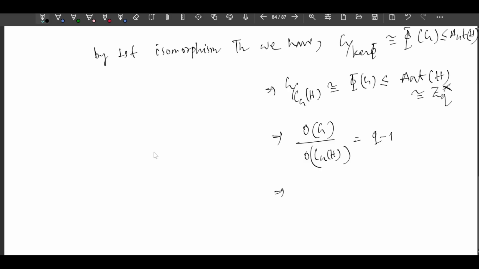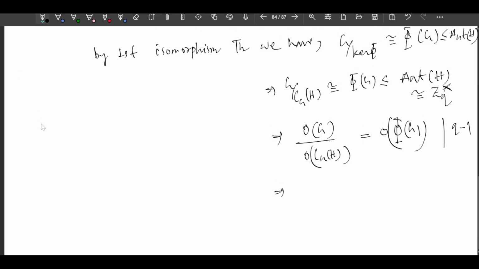Wait, order of G by order of C_G(H), it has to be the order of the image of G, right? And it will divide Q minus 1, because this is a subgroup of this group, which has order Q minus 1. So the order of the image of G divides Q minus 1, right?